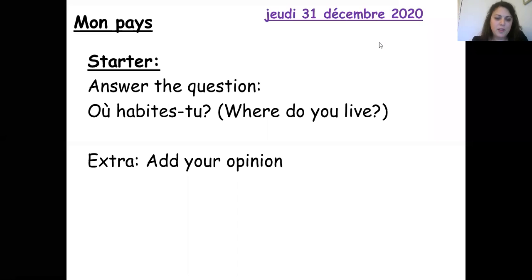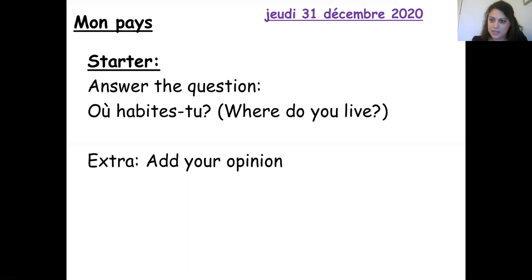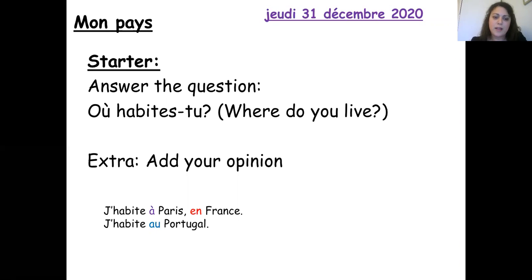Here are a few examples. If you want to write in plus city, you need the preposition à. So if I say, "J'habite à Paris," I live in Paris. "En France," in France. There is en because France is a feminine country. If, however, you want to say I live in Portugal, which is a masculine country, you would change en to au, as you already know. And if you want to use a plural country, you will use aux. Therefore, "Ma cousine habite aux États-Unis" is my cousin lives in the United States.